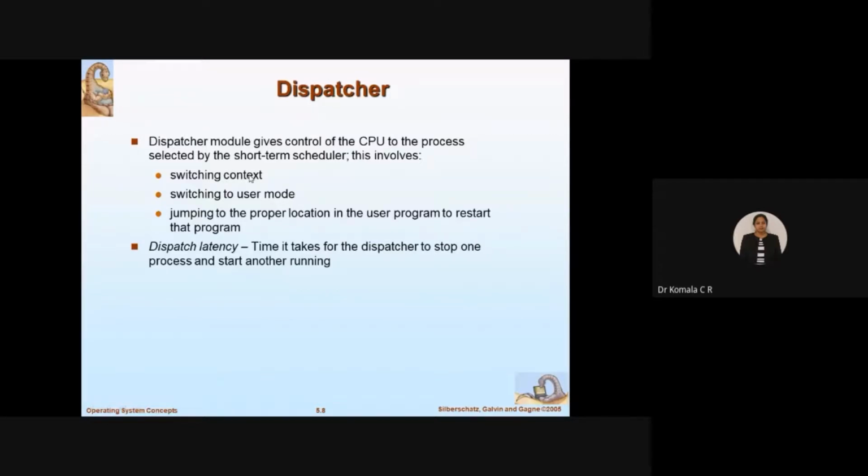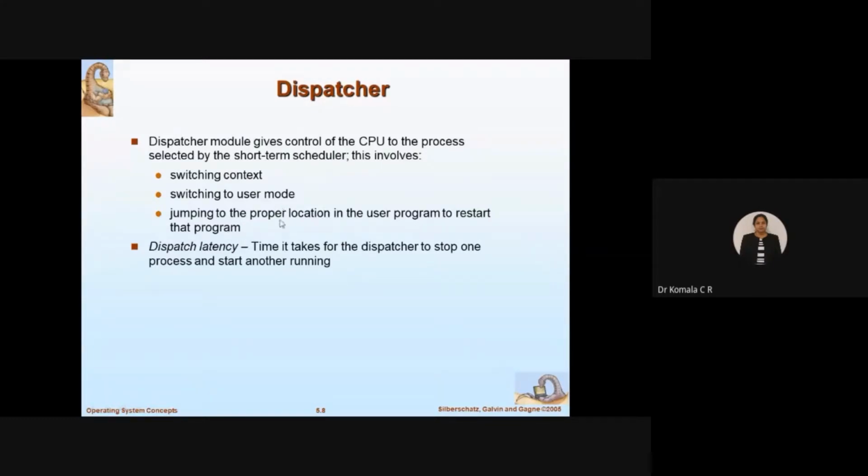Switching means giving the control between the user mode and the kernel. Which control? CPU control. Giving the CPU time, whether the CPU will execute a user mode instruction or a kernel mode one. It will switch between user mode and kernel mode, fine? That's the same thing explained in the next step: switching to user mode, that's from kernel to user, you can assume. Jumping to the proper location in the user program to restart that program.